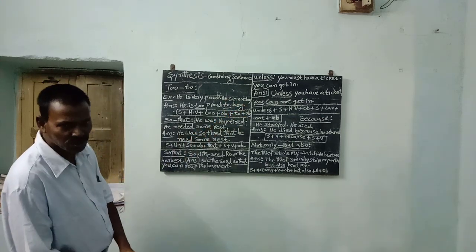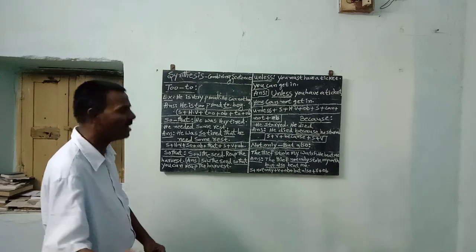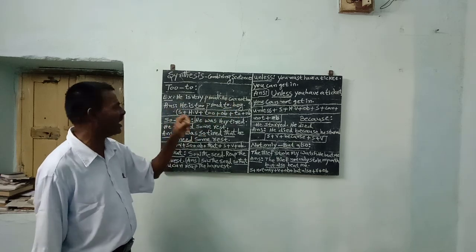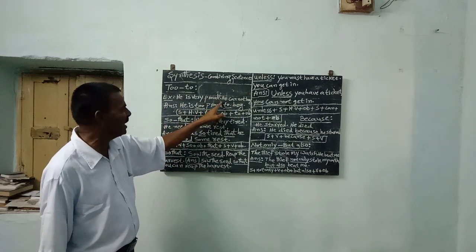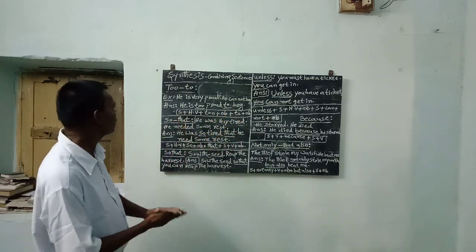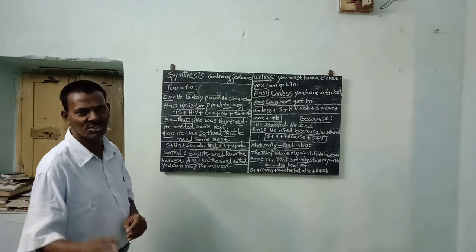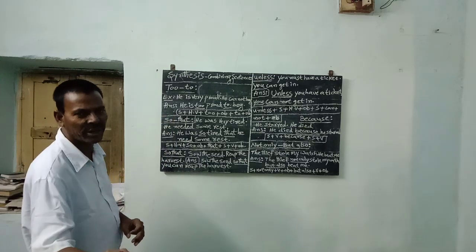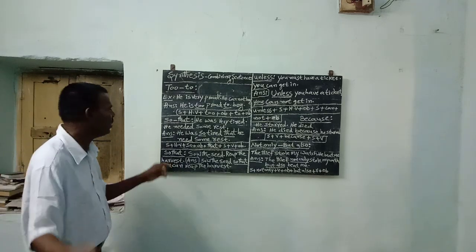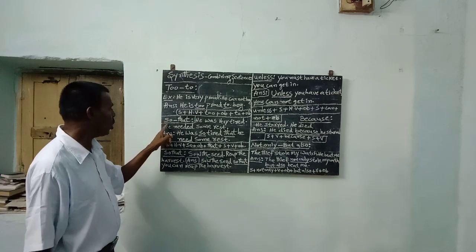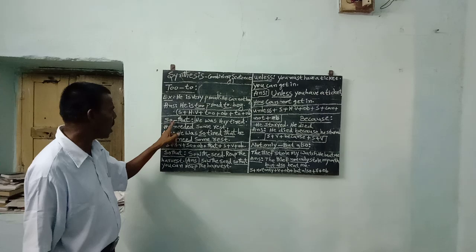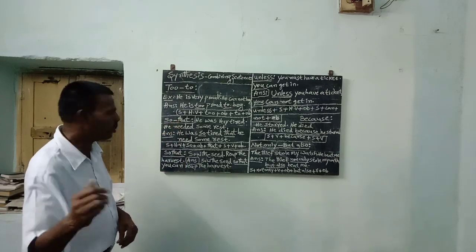The second sentence is the negative sentence. This is a very simple method, my dear students. Please notice. Then the next pattern is "so that", with a small hyphen, my dear students. Example we will see.